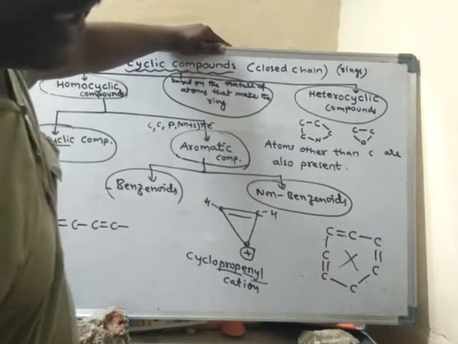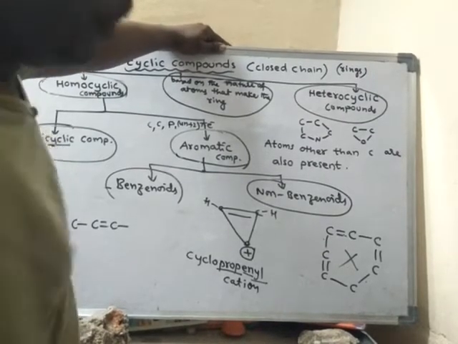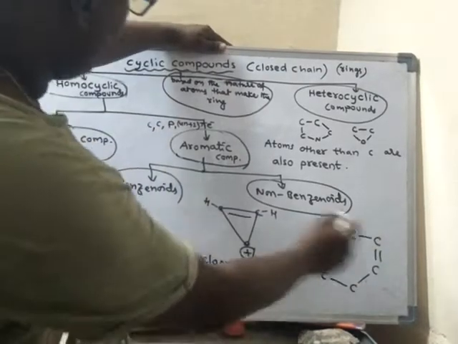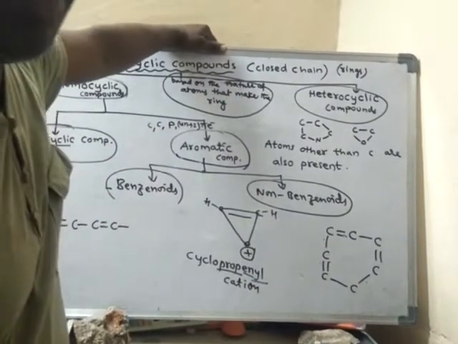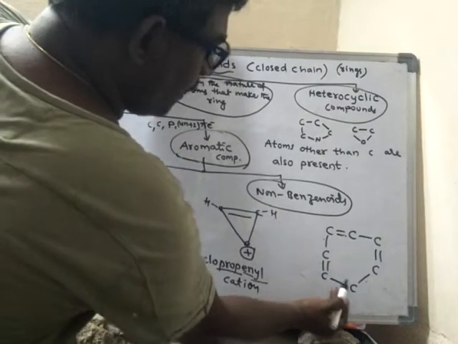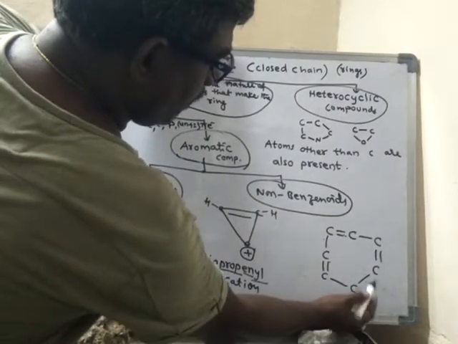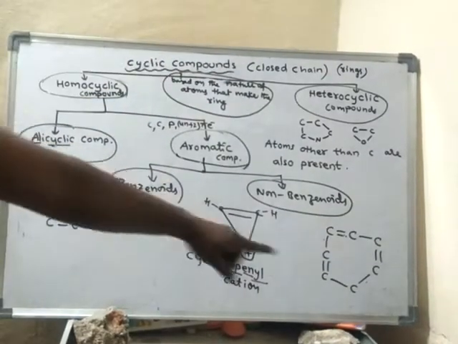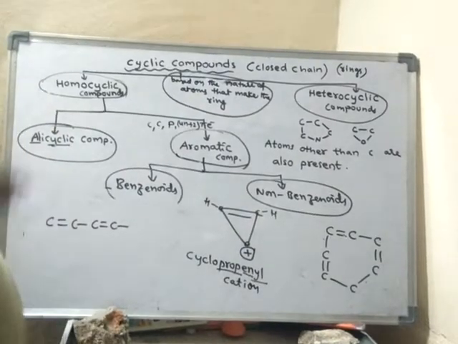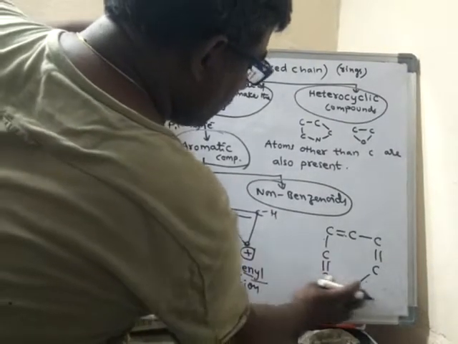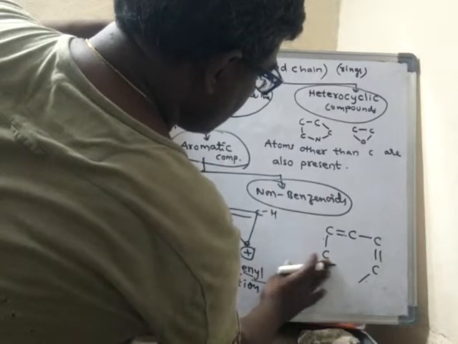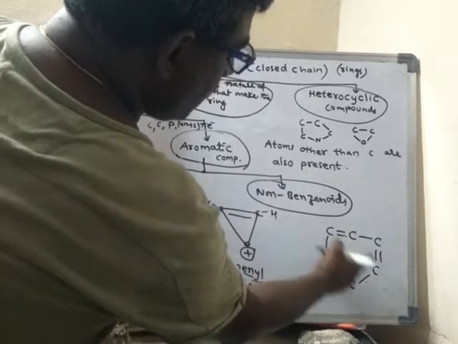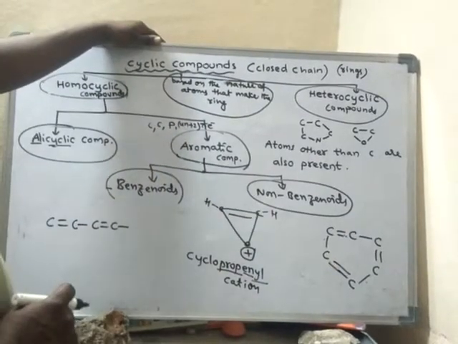So a conjugated system contains alternate double bonds. Throughout this ring, there should be alternate double bonds. Here they are not present. Two single bonds continuously are there. Hence the conjugated system is absent in this. Suppose it is like this, then it is conjugated.